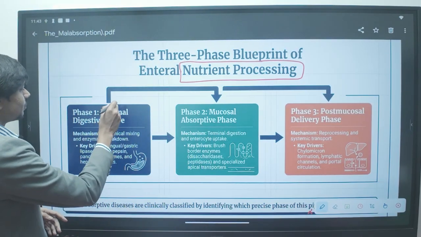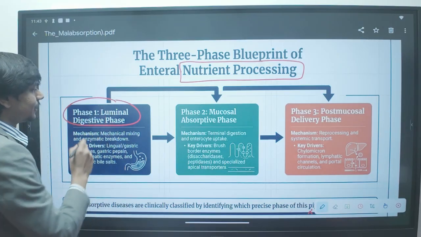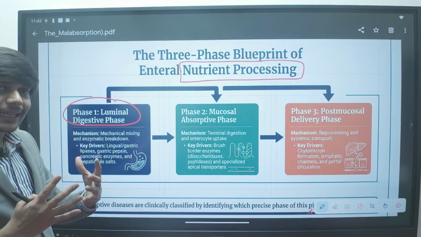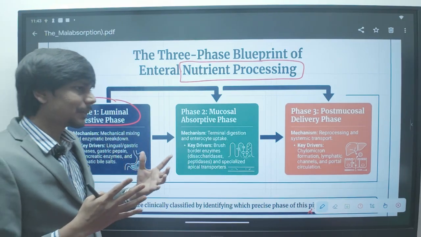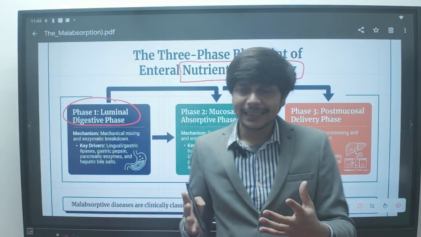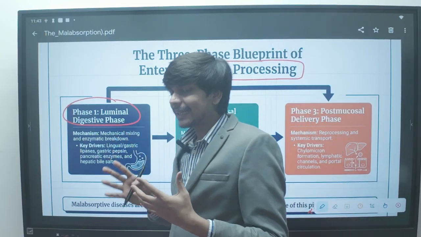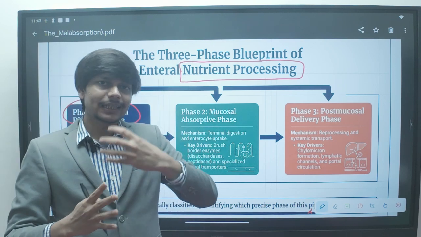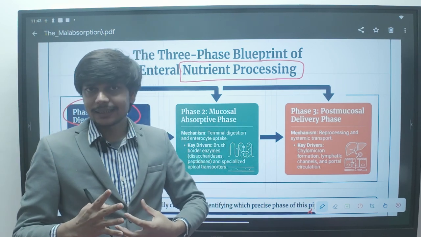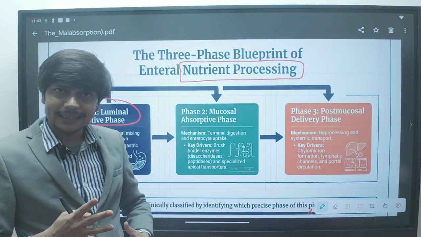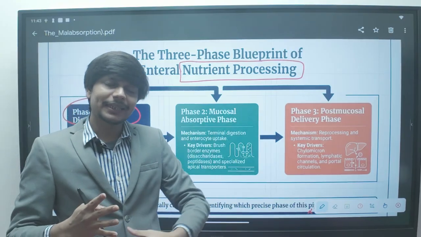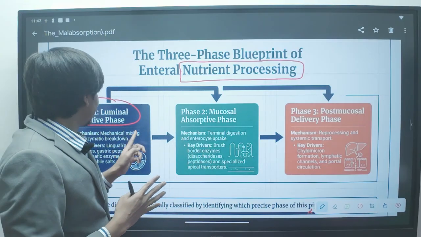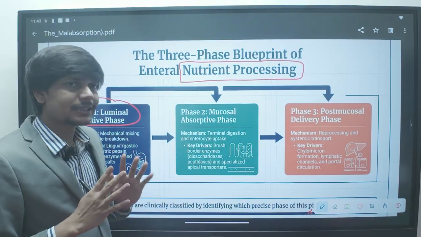So first is the luminal or digestive phase. Whatever food we take mixes with the gastric and lingual lipase, the gastric pepsins, the pancreatic enzymes, and the hepatic bile. So the food we take mixes with the gastric juice, mixes with the pancreatic juice, mixes with the hepatic bile duct secretions or the bile salts, and the mixing occurs, that is the luminal digestive phase.